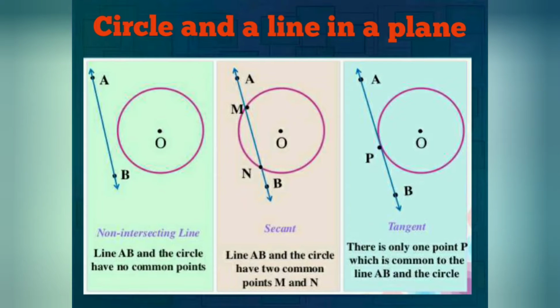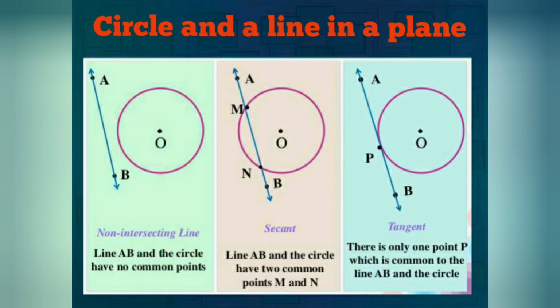Now you are going to see a new topic, a circle and a line in a plane. The relationship between the circle and a line is what we are going to see in this chapter. See the first figure: a circle and AB is a line. There is no intersecting point. There is no connection between the line and the circle. That is, line AB and the circle have no common points.